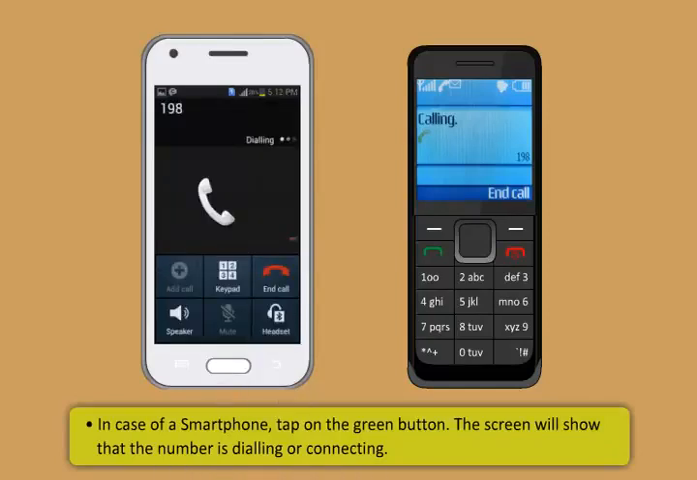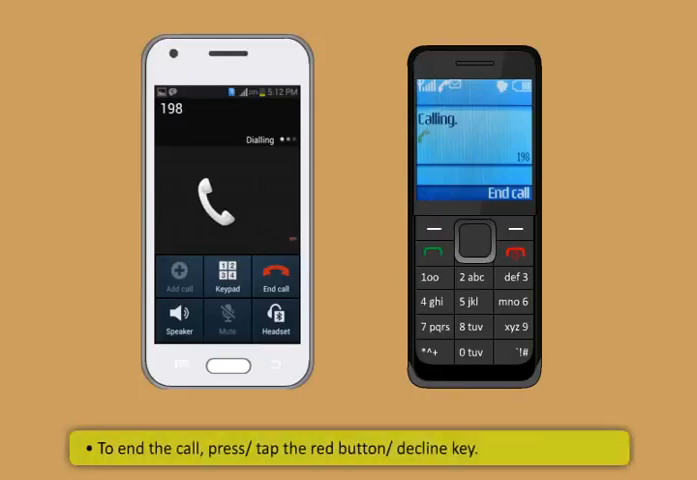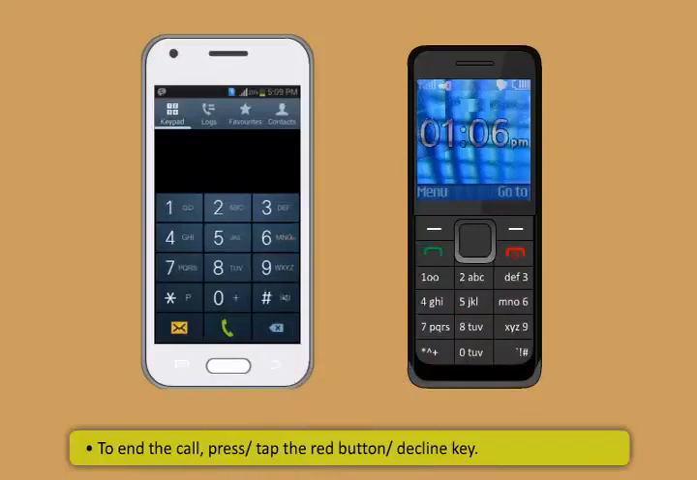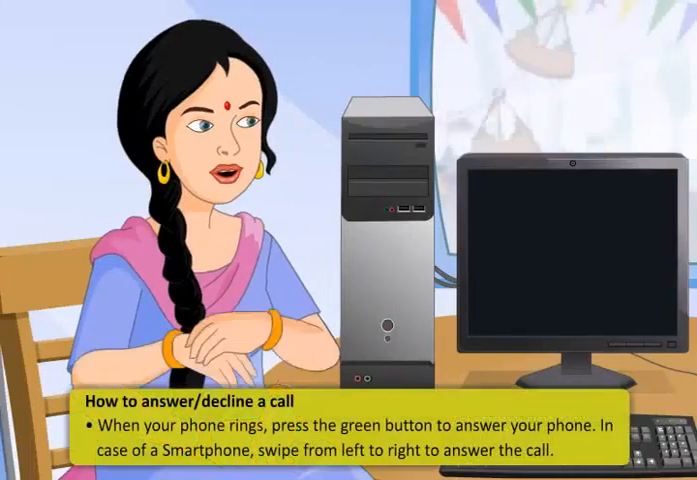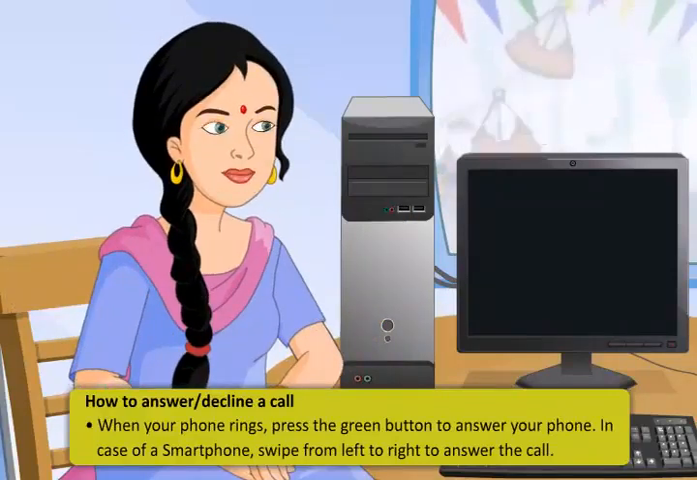The screen will show that the number is dialing or connecting. You can then make the call. To end the call, press or tap the red button. The call will end.